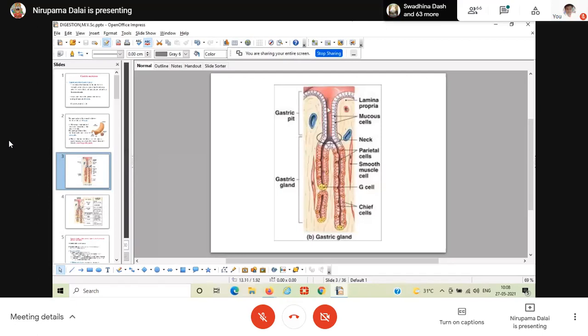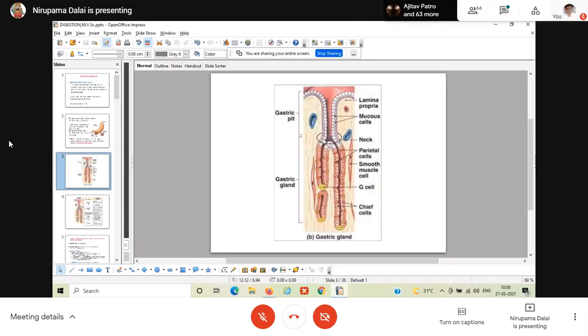This part is your gastric pit, the invagination of the gastric mucosa. In the structure of a gastric gland, the uppermost portion is occupied by the surface epithelial cells. Slides are visible now?